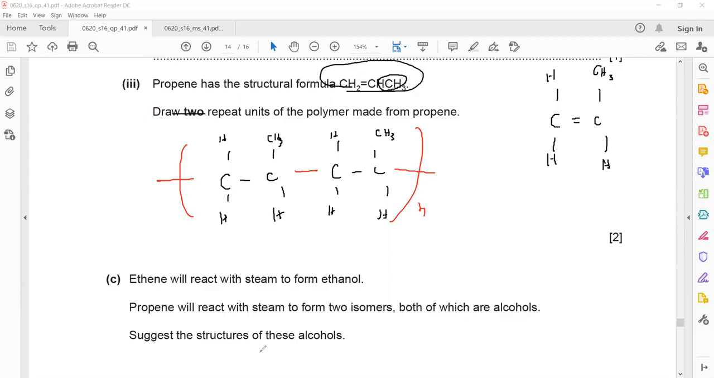So if they did not ask you to name the polymer or name the monomer, you don't have to, unless they ask. Is it clear? The structure of this polymer will be polypropene, but because they did not ask for the name, we don't have to.